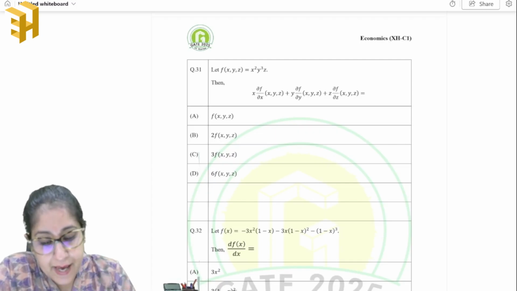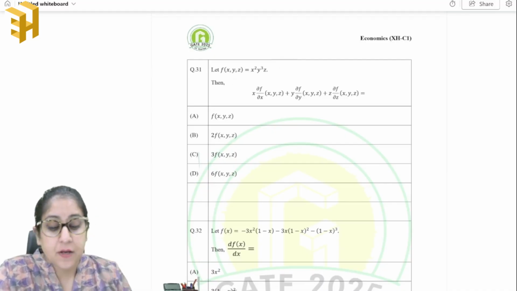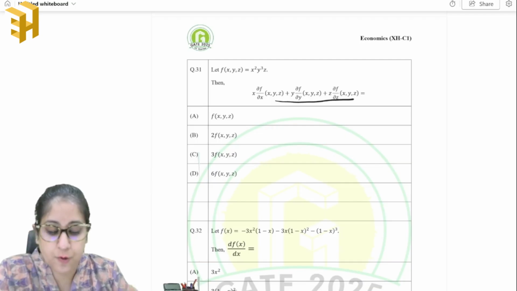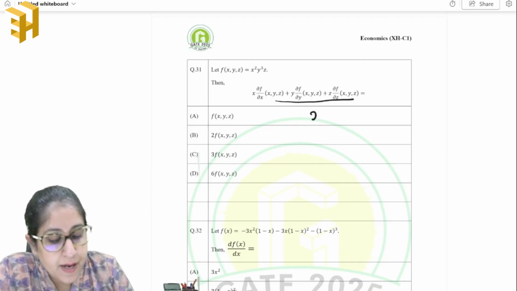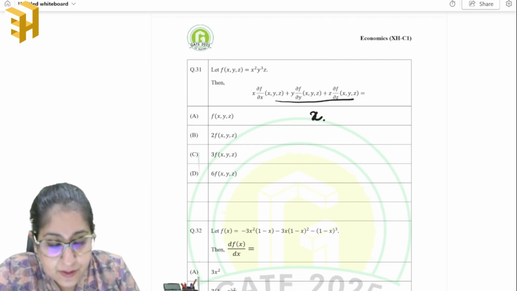Let f(x, y, z) is equal to x squared y cube z. Now then x into df by dx and so on will be equal to, let's calculate this, x into df by dx.